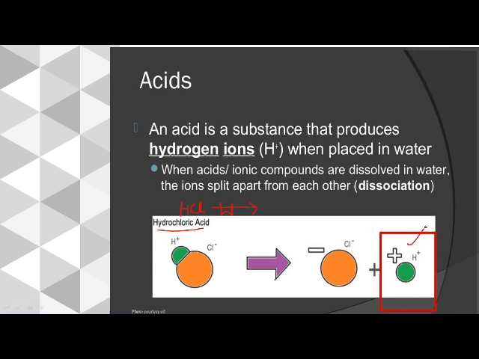It gives a cation, which is a protium ion or hydrogen ion, and an anion. So basically, Arrhenius said acids are the ones that release H+ ions when dissolved in water, right?